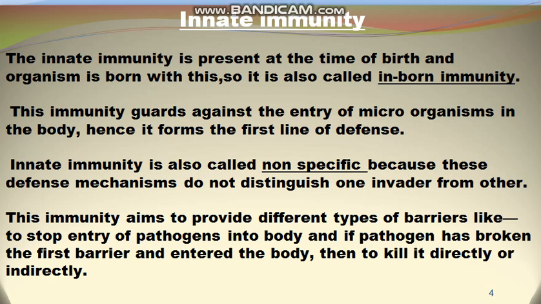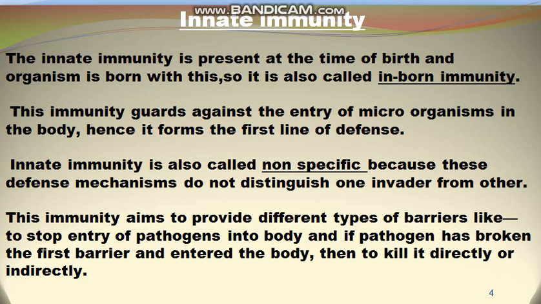So we can say that innate immunity is non-specific and it is inborn immunity. Innate immunity aims to provide different types of barriers to stop the entry of pathogens into the body, and if a pathogen has broken the first barrier and entered the body, then it kills it directly or indirectly.